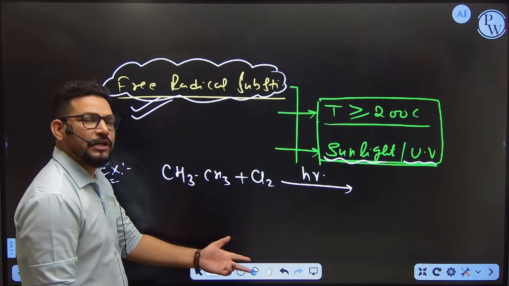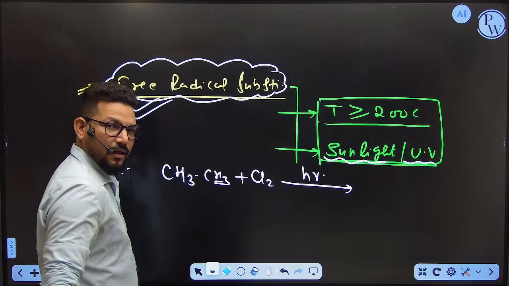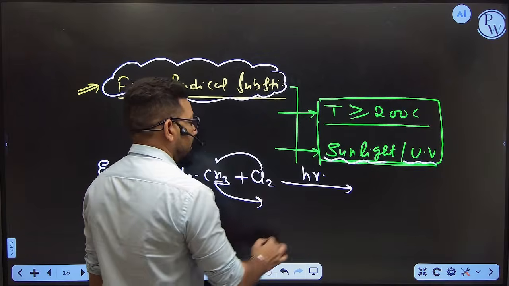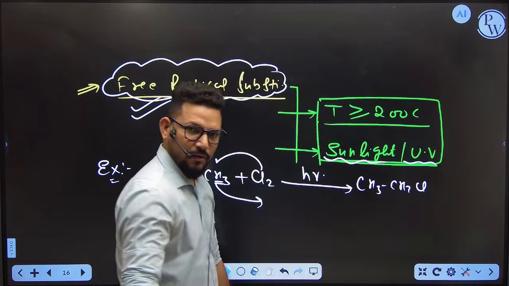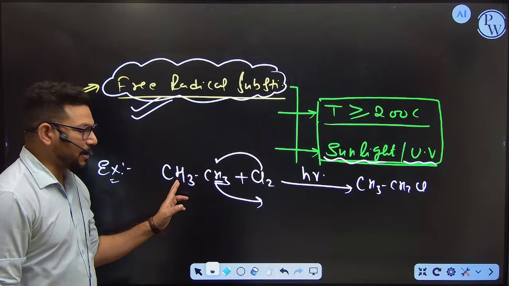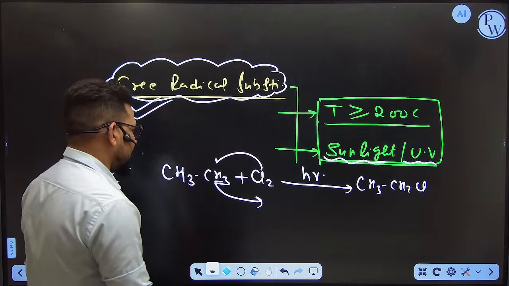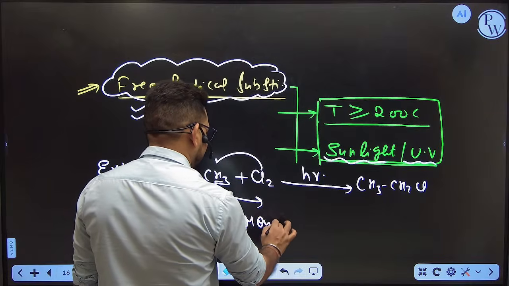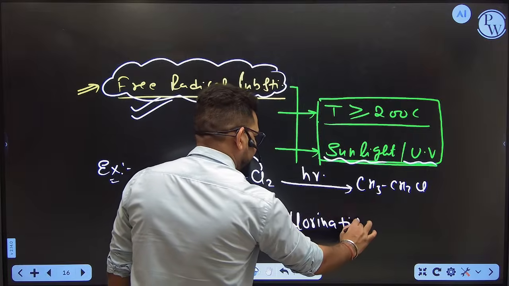So you have to substitute. What are you going to substitute? Definitely hydrogen. So you are going to substitute the hydrogen, and then you will get CH3CH2Cl. Got it? And if you remove or substitute any other hydrogen, you will get the same product according to the nomenclature. So this is called monochlorination.